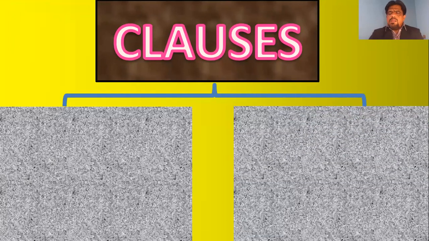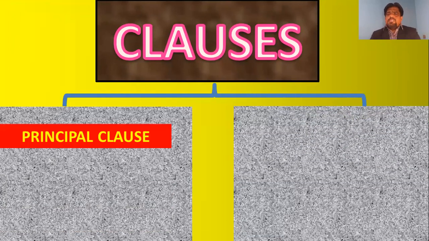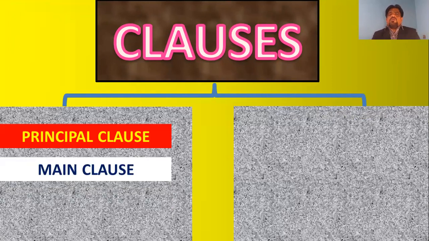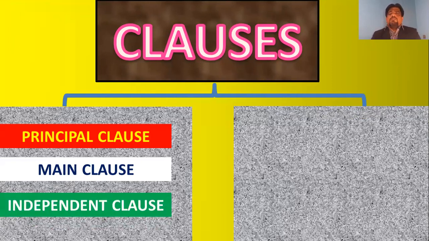What are they? The first among them is called principal clause. And this principal clause is also called main clause. It can also be called an independent clause. So, they are one and the same. Just like India is called India, Bharat, Hindustan, all three of them are the same. In the same way, principal clause, main clause, and independent clause, they are one and the same.